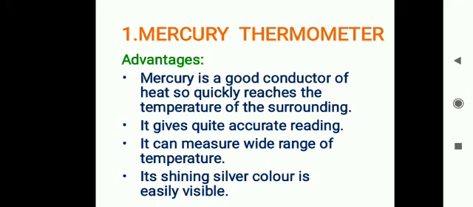So it can measure a wide range of temperatures. Mercury has a shiny silver color, which helps us to check the reading of the thermometer easily.